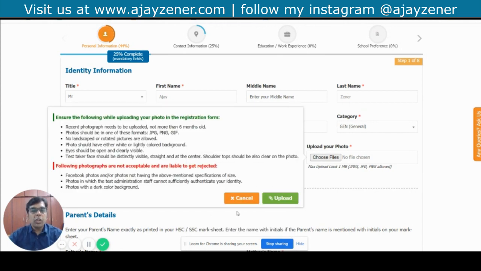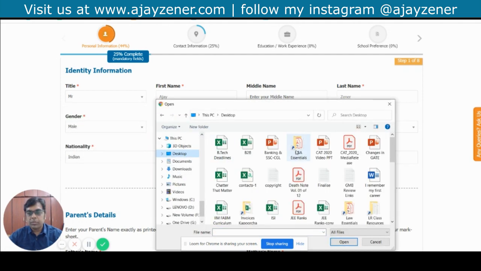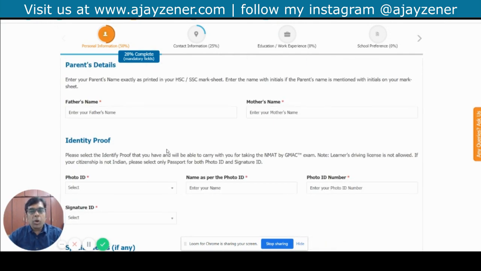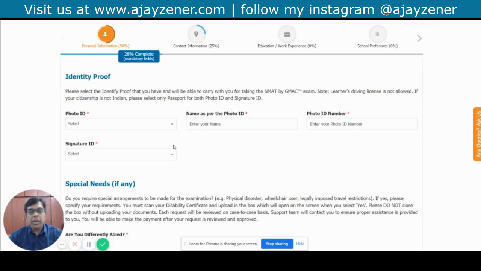Now, after you have filled in your basic details, it asks you to upload your photograph. Please read the details carefully so that you don't make any mistakes when you are uploading it. I'm going to upload it quickly. Then it asks you about your parents' details, father's name, mother's name, which you can fill up. And then it asks you for your identity proof.